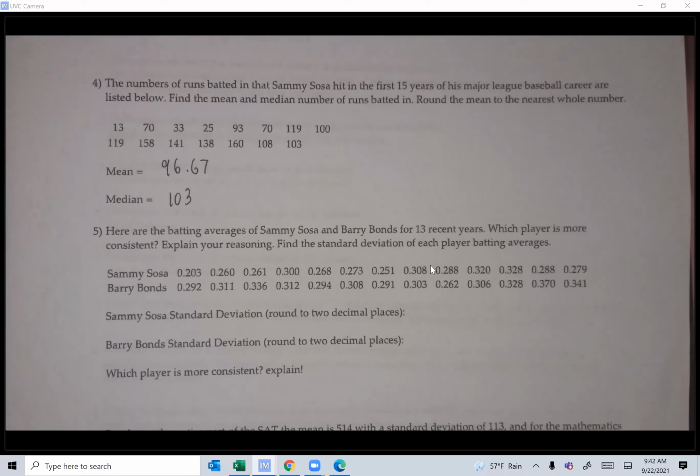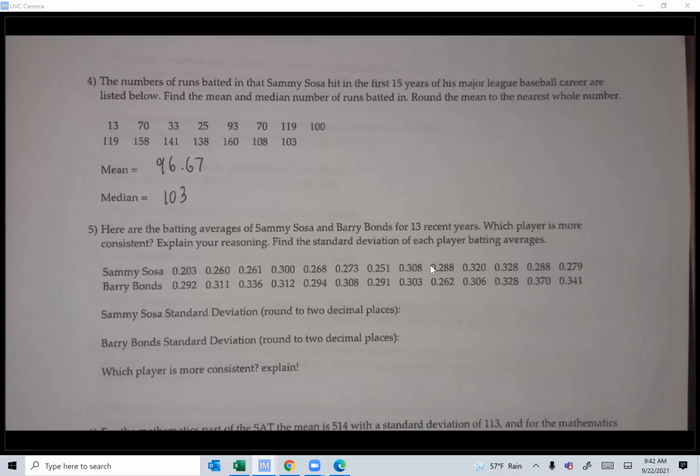Okay. Number 5. Again, this is about standard deviation, guys. Here are the batting averages of Sammy Sosa and Barry Bonds for 13 recent years. Which player is more consistent? More consistent means the one who has a smaller standard deviation, because the smaller the standard deviation, the more consistent the values are to the mean. More consistent means they are close to the mean. Everybody is close to the mean.